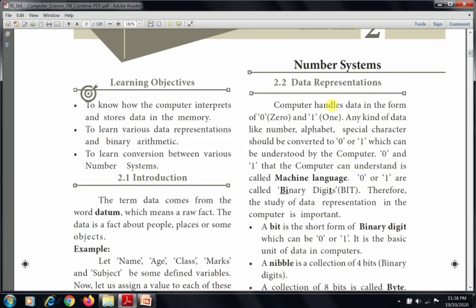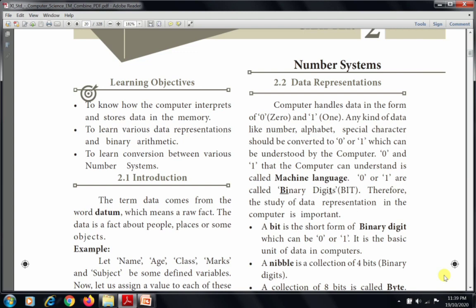The next heading is data representation. Computer handles data in the form of 0 and 1. Any kind of data like number, alphabet, special character should be converted to 0 or 1, which can be understood by the computer. The 0 and 1 that the computer can understand is called machine language.